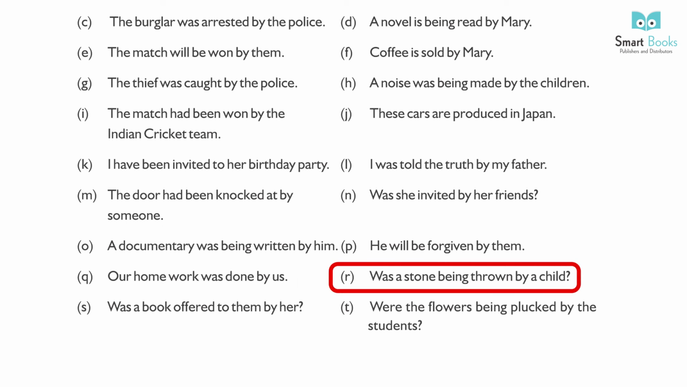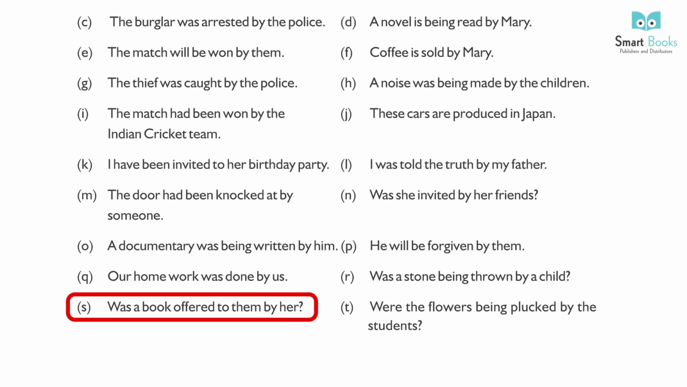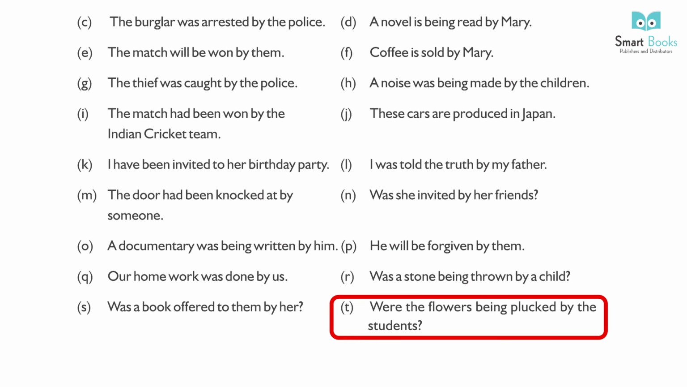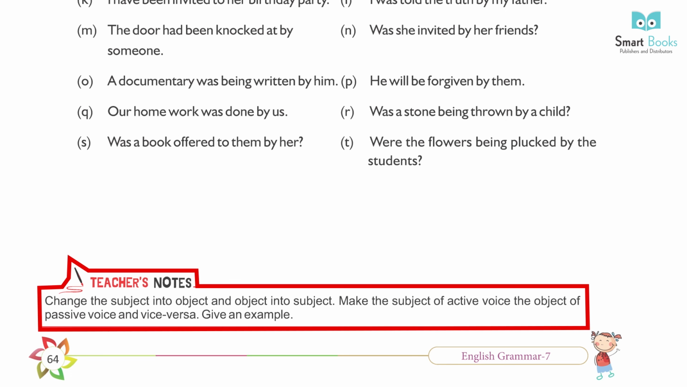R. Was a stone being thrown by a child? Was a child throwing a stone? S. Was a book offered to them by her? Did she offer the book to them? T. Were the flowers being plucked by the students? Were the students plucking the flowers? Teachers, note: change the subject into the object and the object into the subject. Make the subject of the active voice the object of the passive voice and vice versa. Give an example.